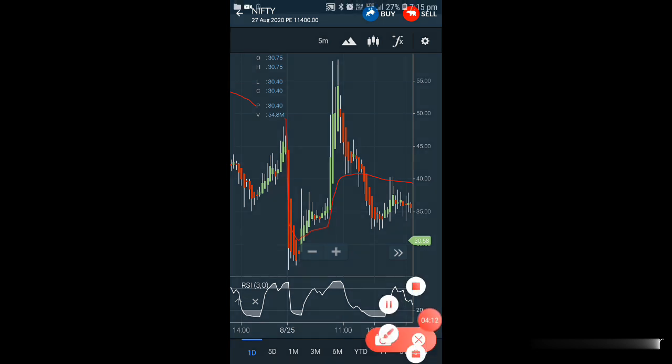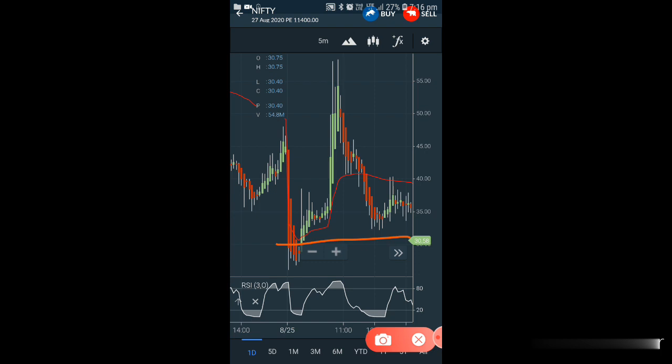So almost 30 you can see. So this area you can see, okay. So I will show you. So here it is 30, okay. So in this area, it crossed the red line. So red line means we can make a double confirmation. Nifty has already broken the support. Even the 11,400 PE is also above the VWAP line. It means it is indicating that support is broken, and the stock can be on the bullish side. So it means Nifty can fall down.